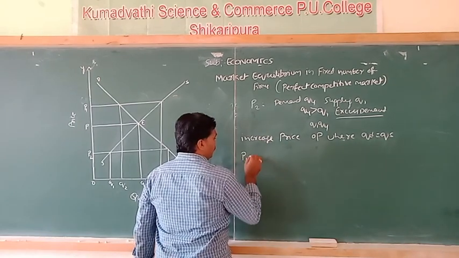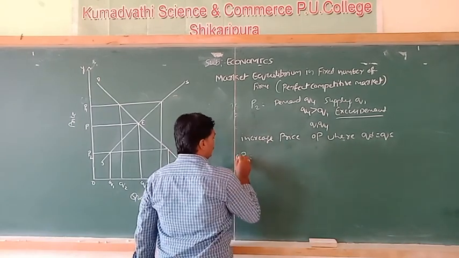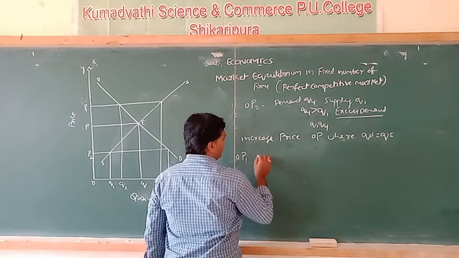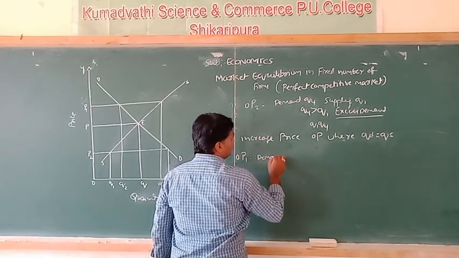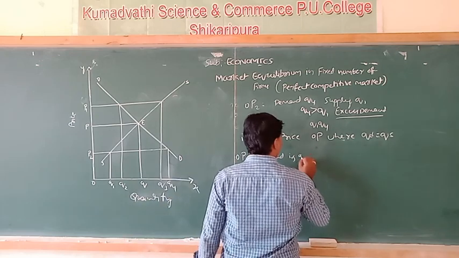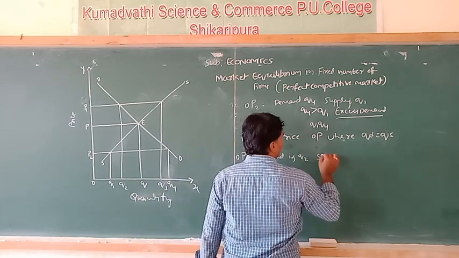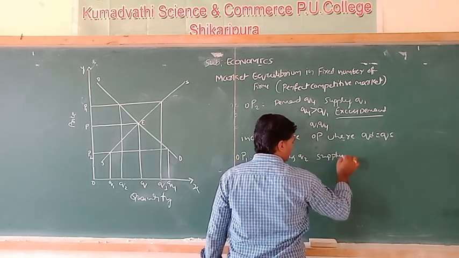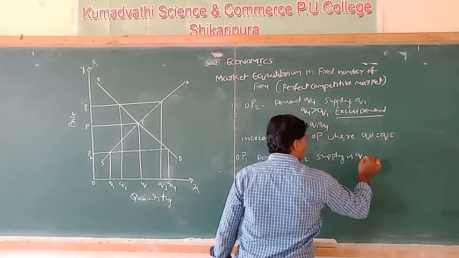At price OP1, the demand is Q2 and supply is Q3.